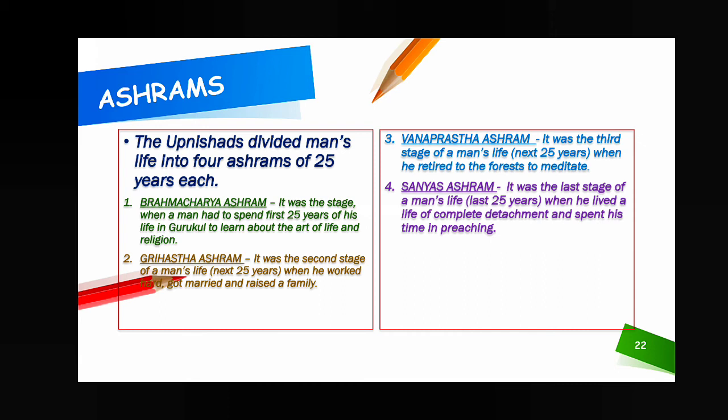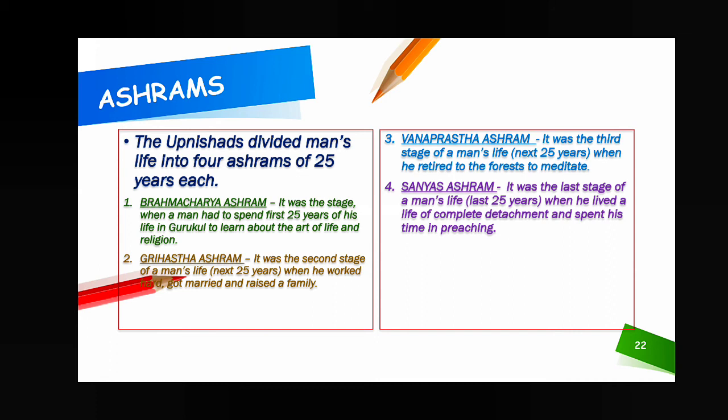So the first 25 years is called Brahmacharya ashram. It was the stage when a man had to spend the first 25 years of his life in Gurukul to learn about the art of life and religion. That means it is the first stage. Gurukul is a place just like an educational institution, just like a school, and they learned how to live life and know about religion, etc.